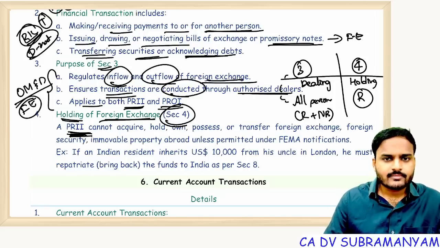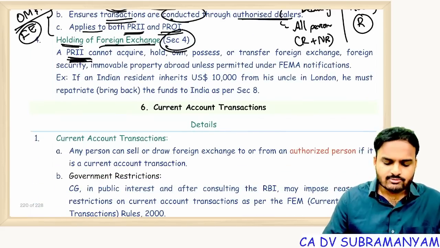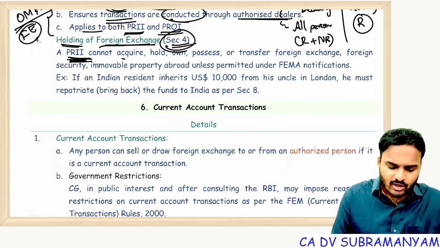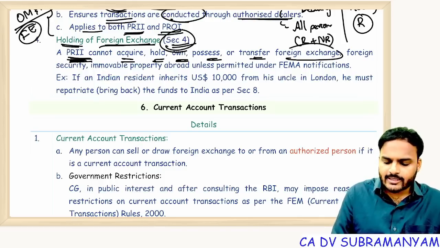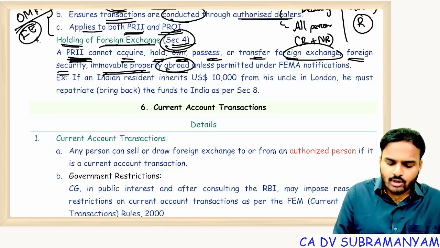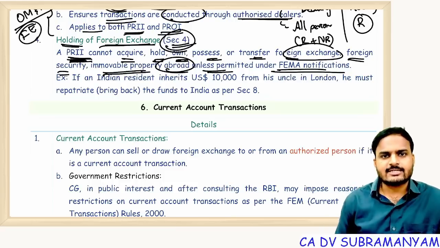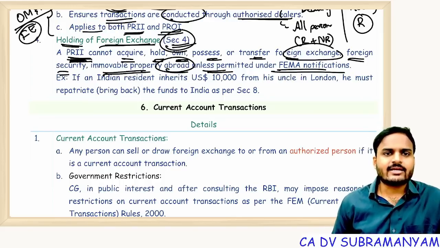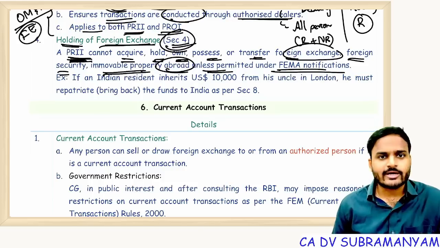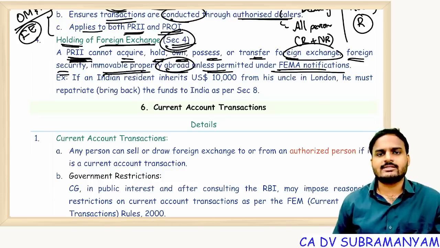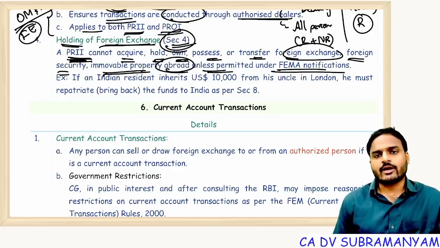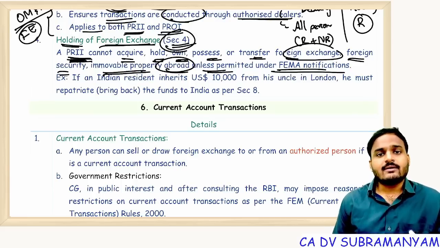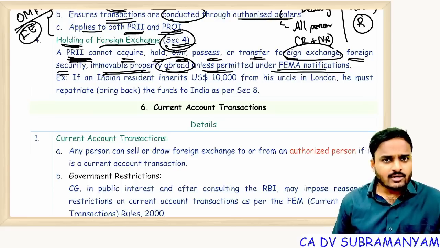Clear, everyone? Next one, section 4, holding of foreign exchange. Here I am talking about only residents. A resident cannot acquire, hold, own, possess, or transfer foreign exchange, foreign security, or immovable property abroad unless permitted under FEMA notifications. So unless permitted under FEMA, no resident can receive, hold, own, or possess foreign currency, or transfer foreign exchange proceeds. Everything should happen only when there is a permission under FEMA, or through an authorized